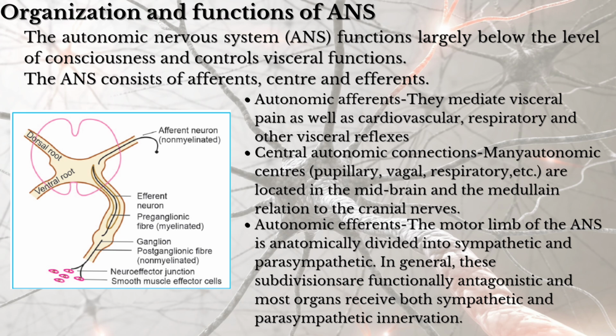In case of the autonomic efferent, they are divided into sympathetic and parasympathetic division. In the parasympathetic division, the postganglionic fibers are short and the preganglionic fibers are long. The sympathetic efferent extends from the first thoracic to the second or third lumbar segments, T1 to L3, of the spinal cord.